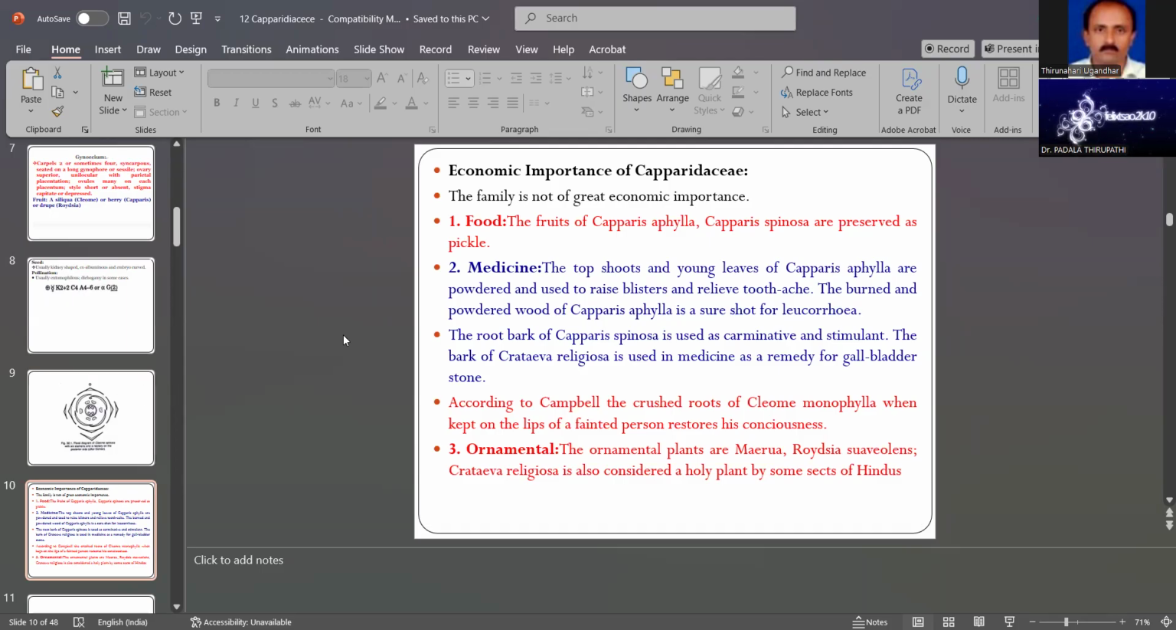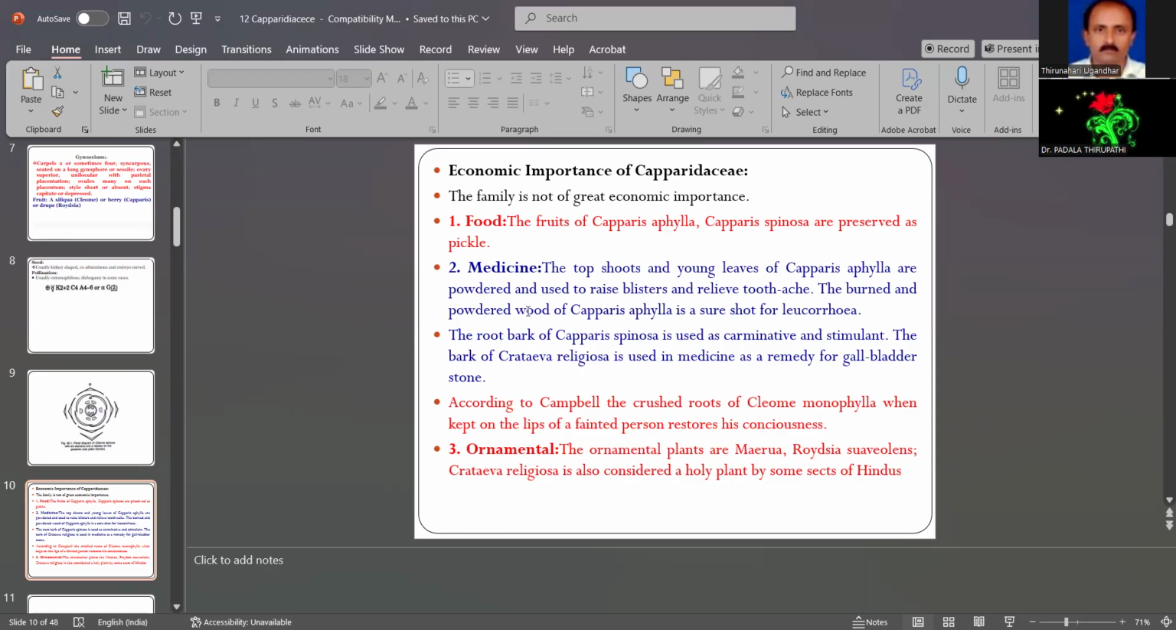Also called classification types. The second important topic is the economic importance of the Capparidaceae. The family is not of great economic importance. It is a primitive family and, after Annonaceae, it is the second family. It is a food: the fruits of Capparis aphylla and Capparis spinosa are preserved as pickles. Pickles are one use.